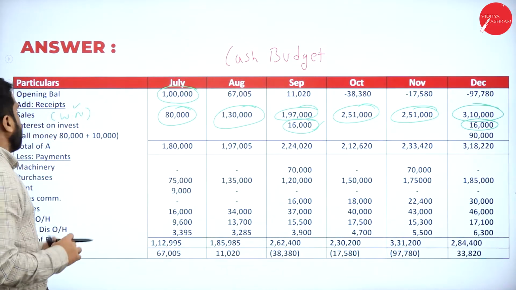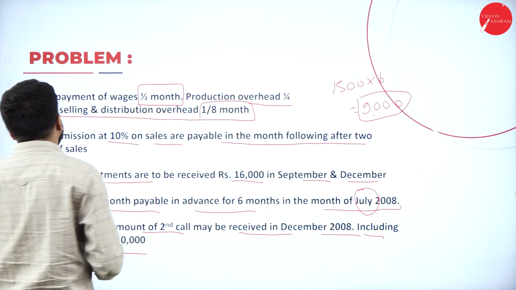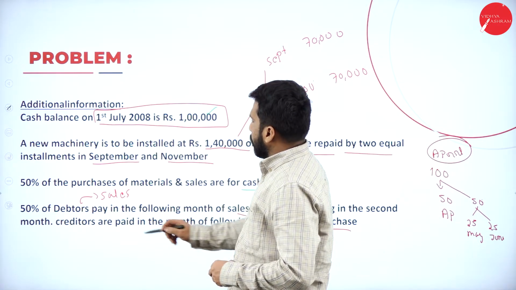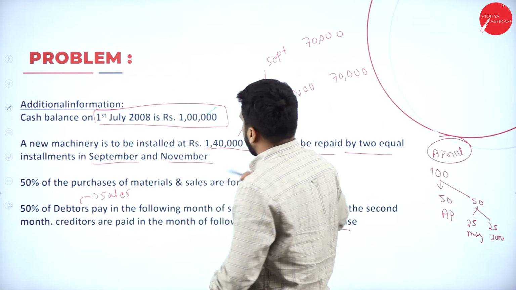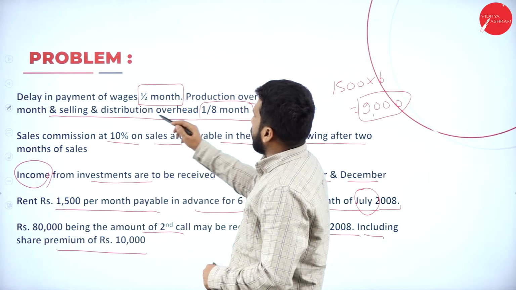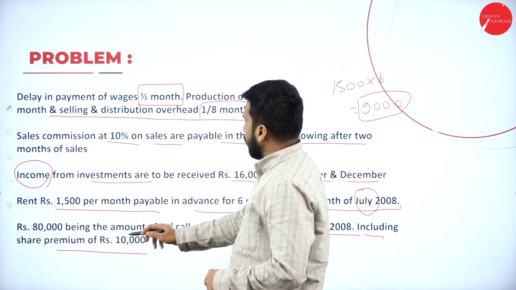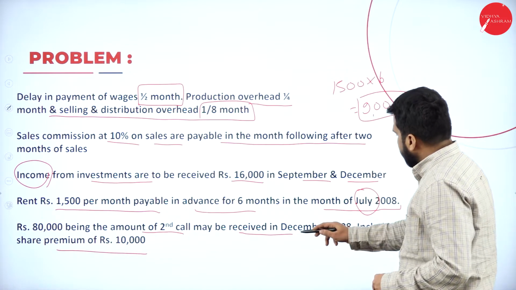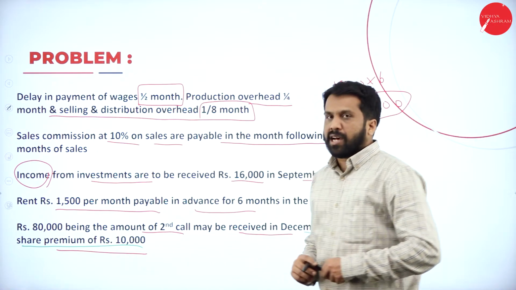Then call money 80. 80,000 being the amount of second call may be received in the month of December, including premium of 10,000.